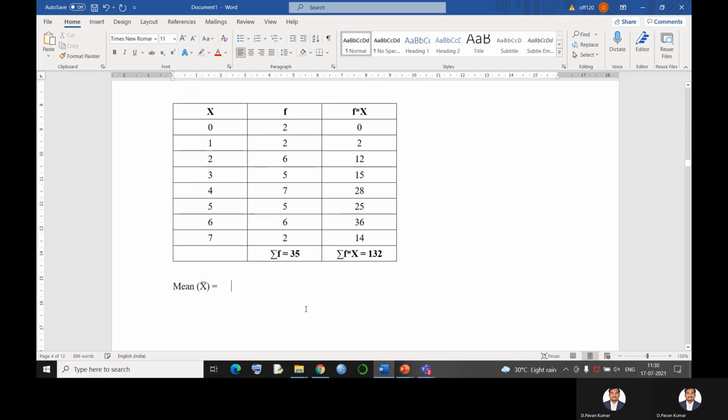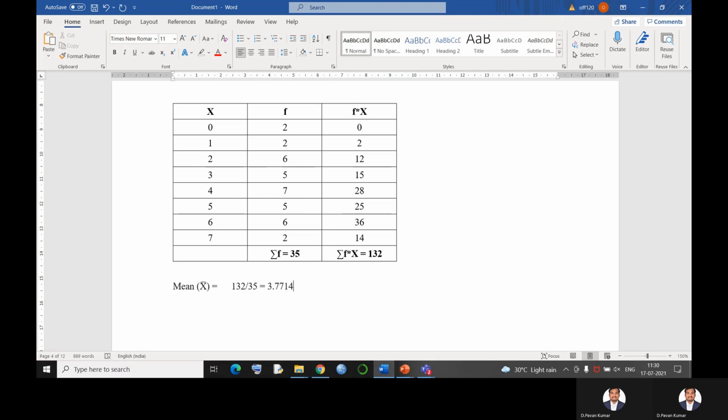Now, how do you find the mean value? Our formula is summation f into x divided by summation f. That is 132 divided by 35. 132 divided by 35, we get the answer as 3.7714.